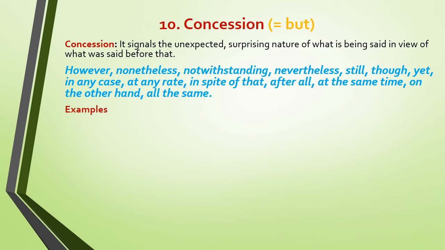Here there are some which are used with very specific meanings, like after all. And notice that on the other hand is used alone here. So when on the other hand is used alone, it expresses concession and not contrast. It has the meaning of but.